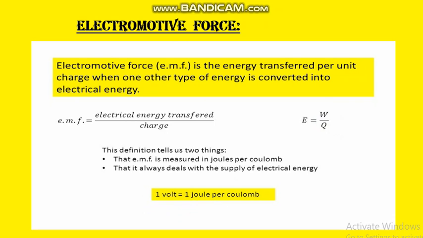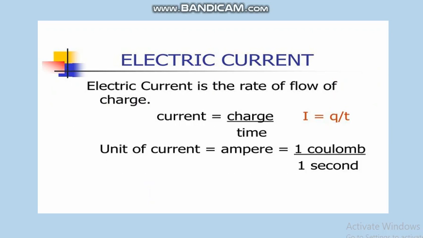Electric current. Electric current is the rate of flow of charges. Current is equal to charge upon time. Charge is denoted by Q and time by T. So, the unit of current is ampere, and ampere is equivalent to 1 coulomb per second.